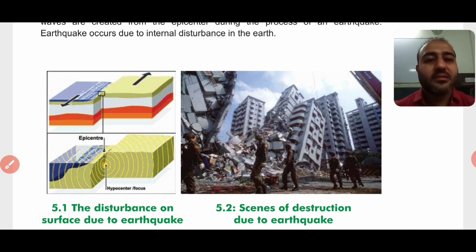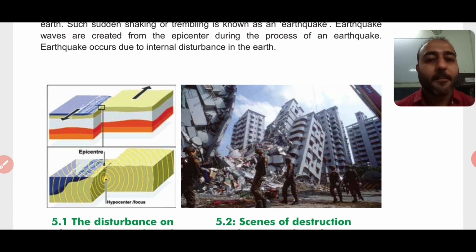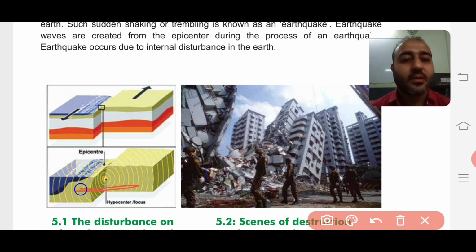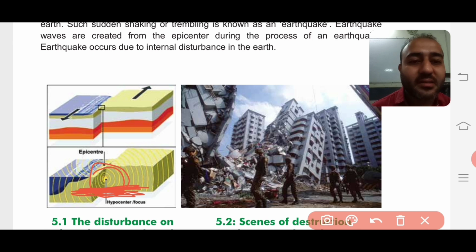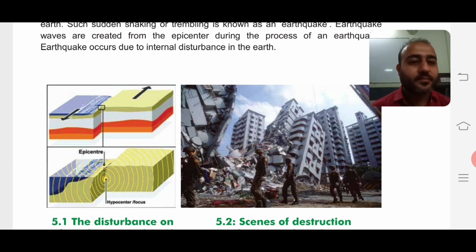See, this is the hypocenter, right? Here you can see this is hypocenter, right? Okay, so beneath or below the surface of the earth, from where the earthquake originates, that is known as hypocenter or the focus. Okay, then what is written over here, we'll see.